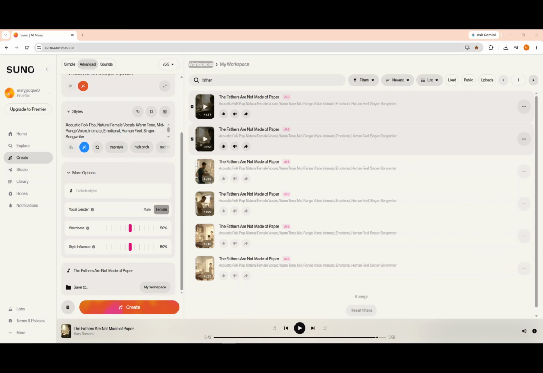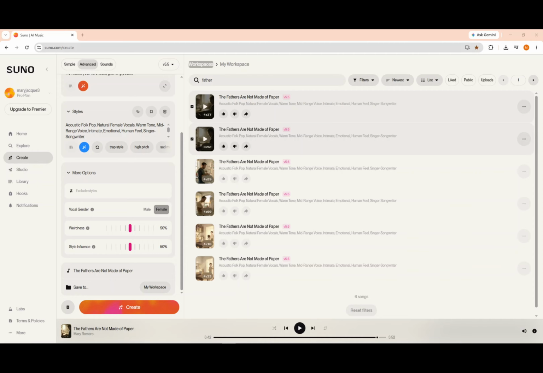Before we finish, I want you to keep something very important in mind. The first version of a song is almost never perfect. Don't be afraid to regenerate the song, adjust the style, modify the lyrics, or change some of the parameters until you get the result you are looking for. Creating music with artificial intelligence also involves experimentation.